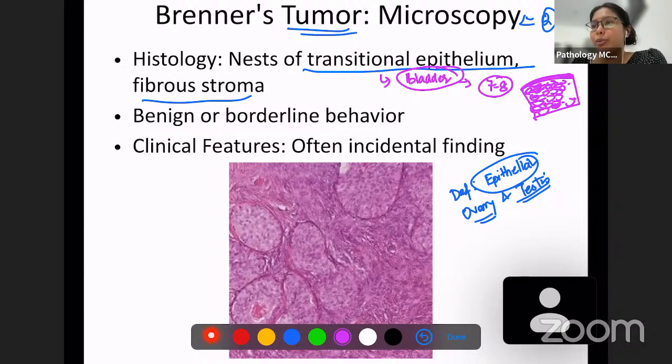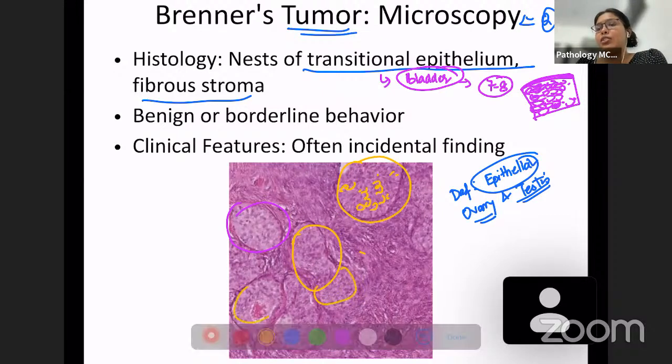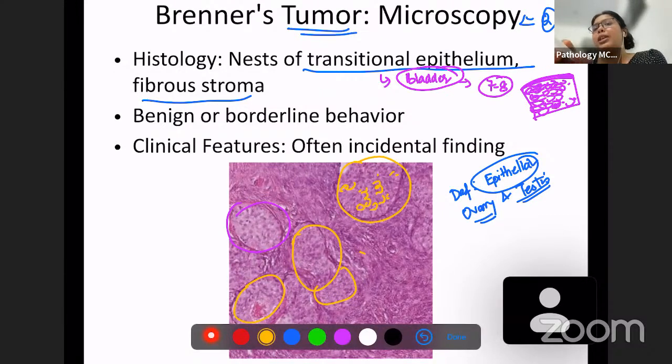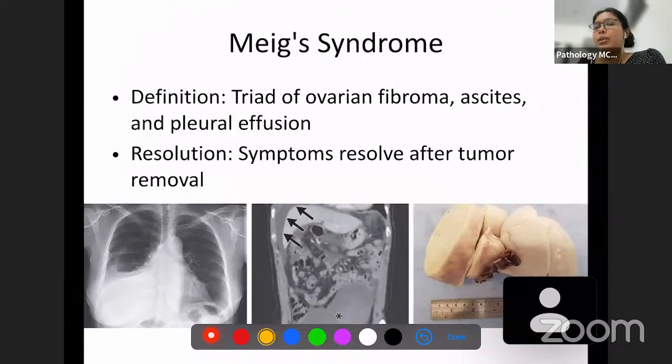Similar to bladder epithelium, you will have nests of cells which are present here. These nests also have so many layers. Nest-like layers, so many layers over here. And the stroma is fibrous. So this is very characteristic of Brenner's tumor. Brenner's tumor can be benign or it can show borderline behavior or it can also be malignant. This is often an incidental finding. So that is for Brenner's tumor.